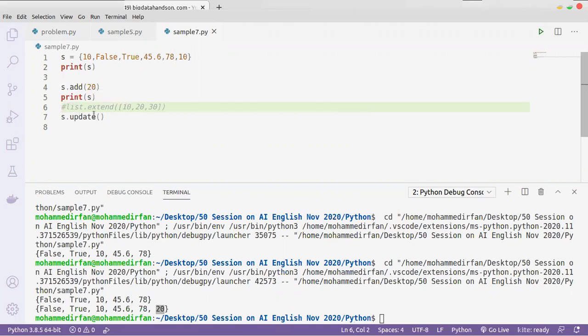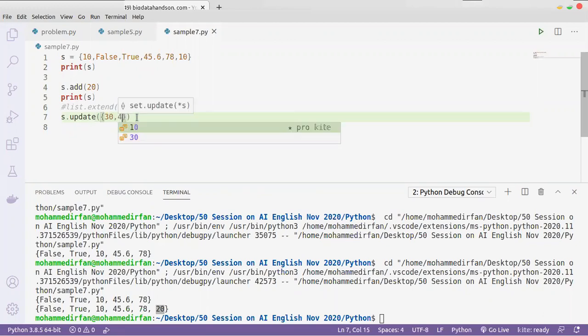For set we have the update function. In update we need to give the set itself, like this 30, 40, 50. This is the difference between extend and update. We give a list in extend, and in update we give a set.